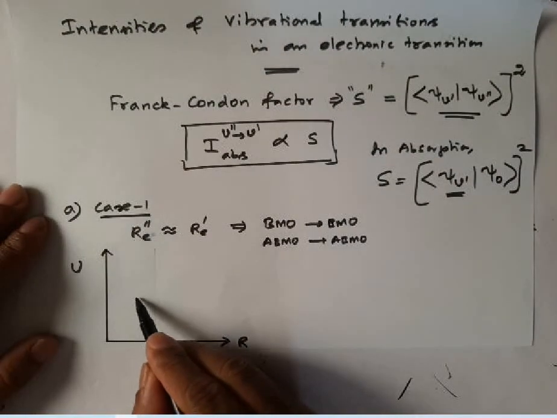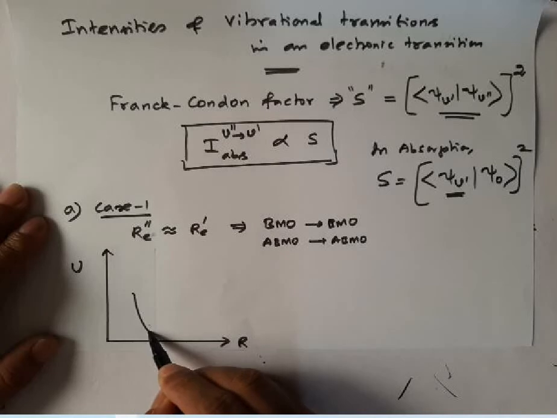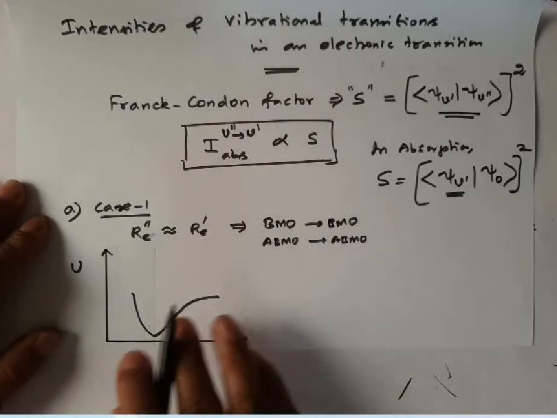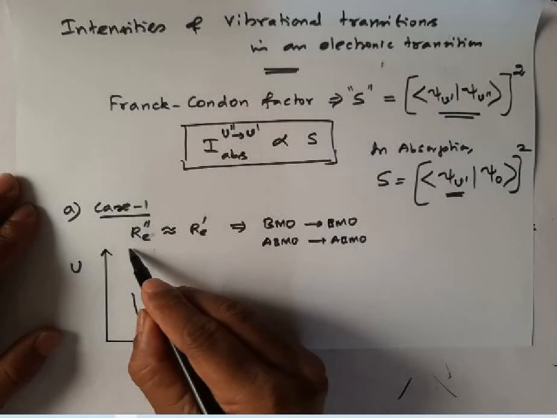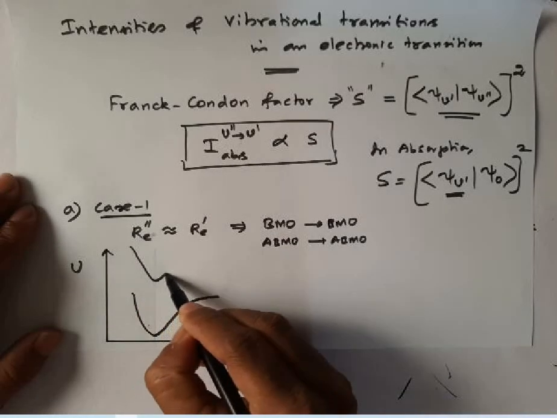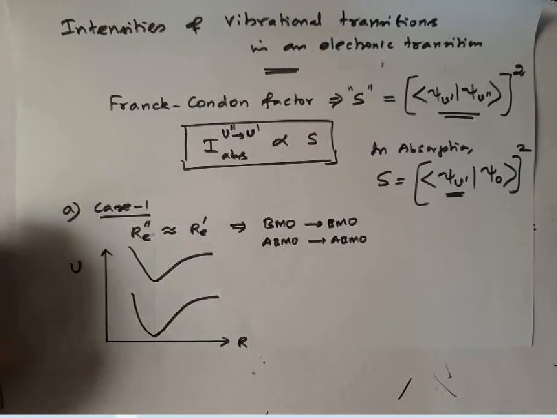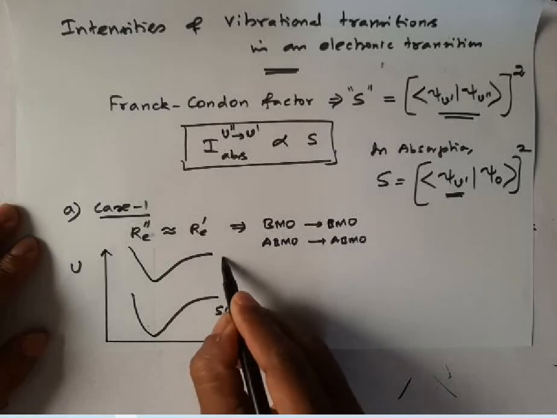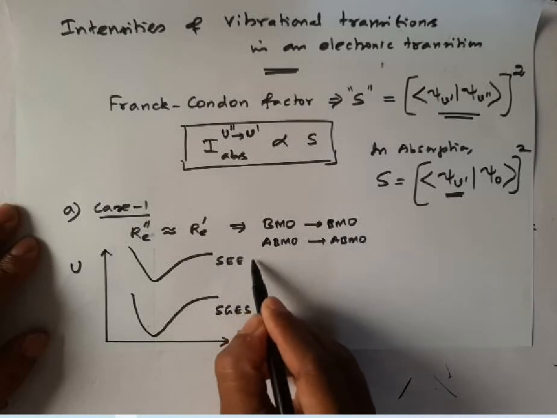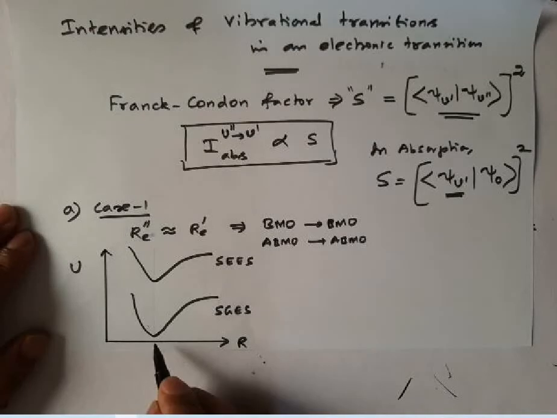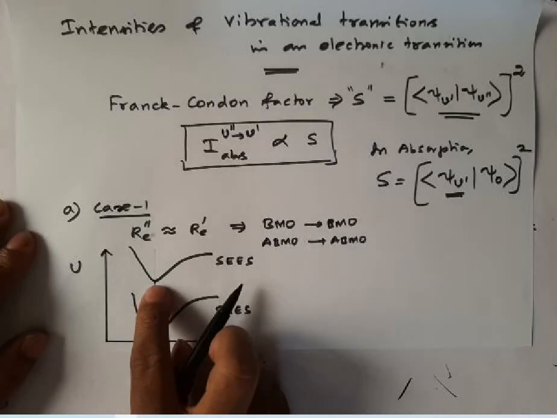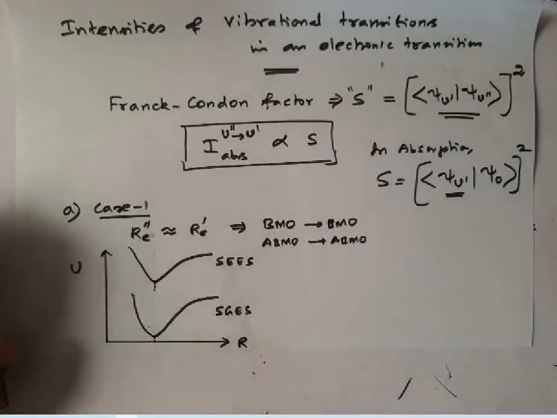Let us assume that this is the ground state potential curve, and this is the excited state potential curve. This is the stable ground electronic state and this is the stable excited electronic state. The internuclear distances for the ground and excited electronic states are almost equal.